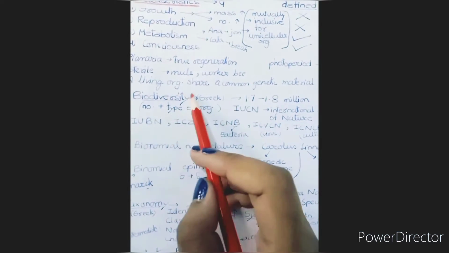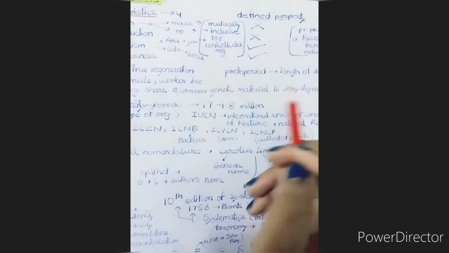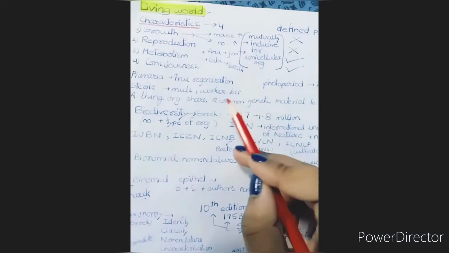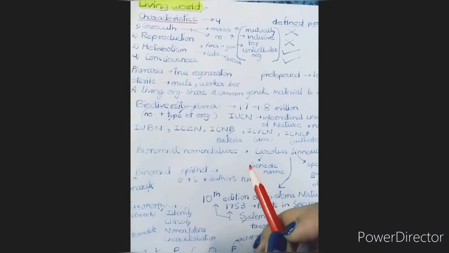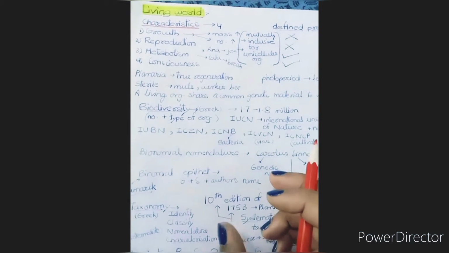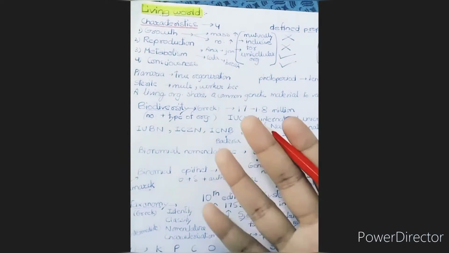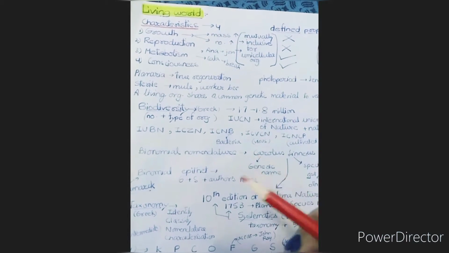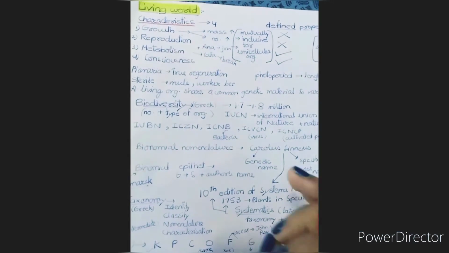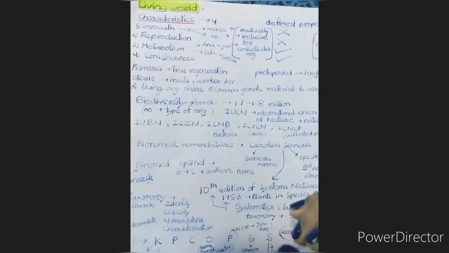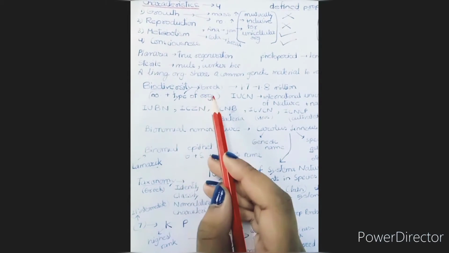And now, living organisms share common genetic material to a very large degree, right? This line is given in the NCERT, so I have written it up. It means that all the living organisms have common genetic material, but it differs, right? It has variation, like we all have the same genetic material, but it has little variations in it. Now let's come to the other point, that is biodiversity.